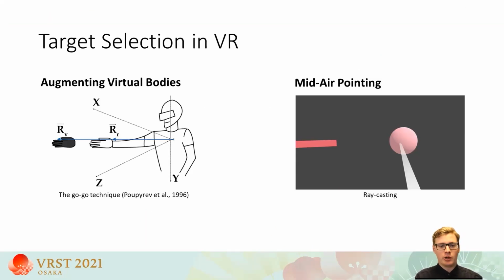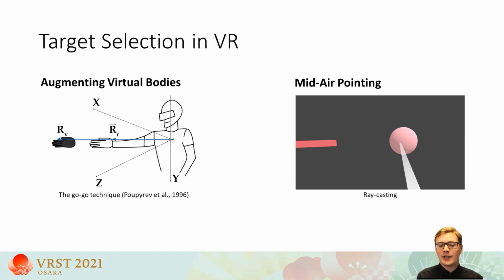In the real world, humans interact only with objects that are in reach due to the natural restrictions of their arm's length. In virtual reality, humans also interact with objects within arm's reach, but due to the freedom in the virtual world, humans can use more or less realistic transformations to the body to select objects. For instance, the classical go-go technique does elongate the virtual human arm to select distant objects.